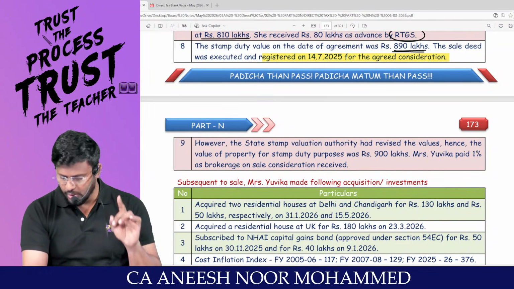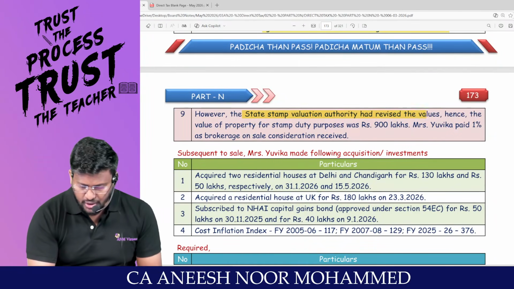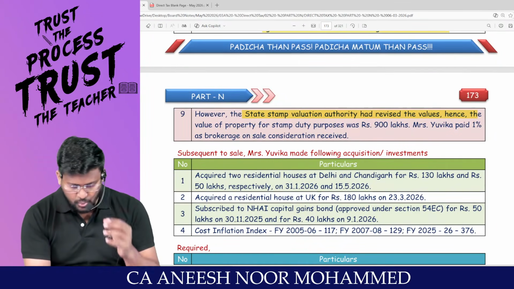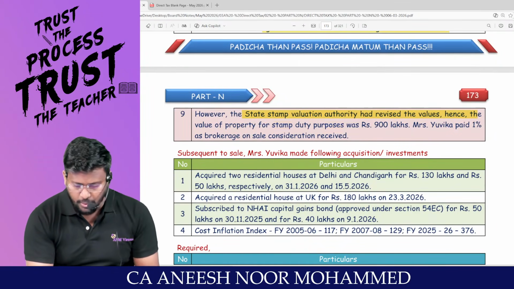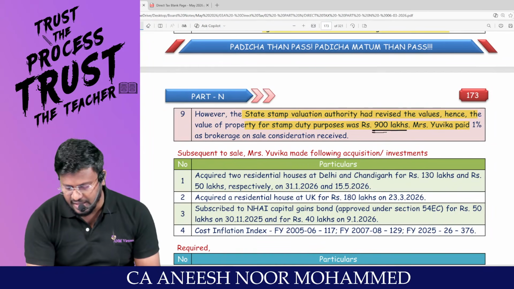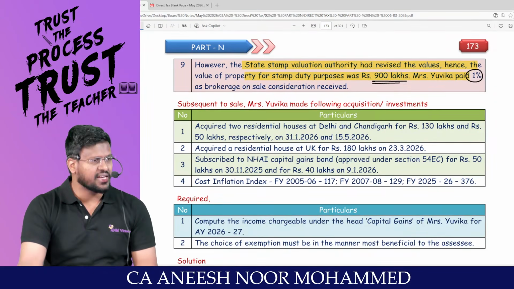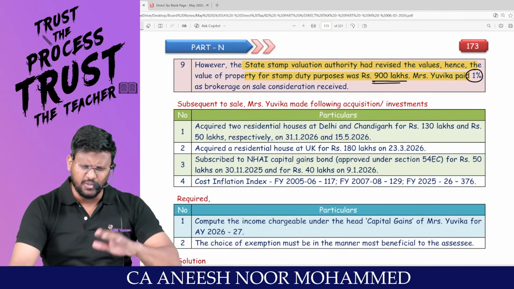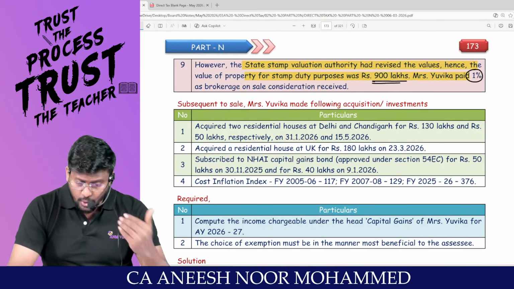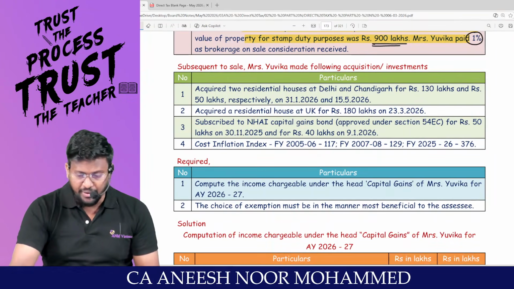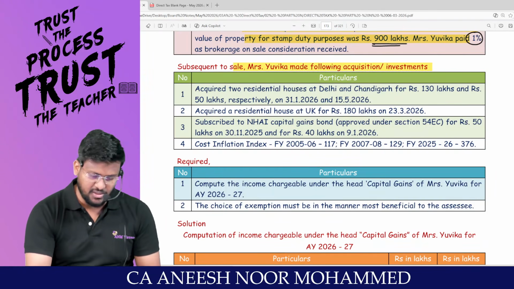However, the Stamp Valuation Authority has revised the values. Hence, the value of property for stamp duty purpose was 900 lakhs. Mrs. Yuvika paid 1% as brokerage on sale consideration received. That is expenses for transfer. Subsequent to sale, Mrs. Yuvika made the following acquisitions or investments.